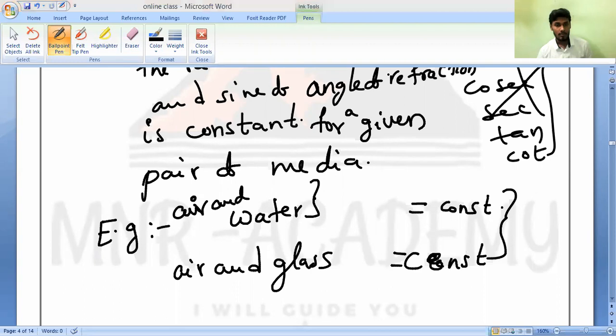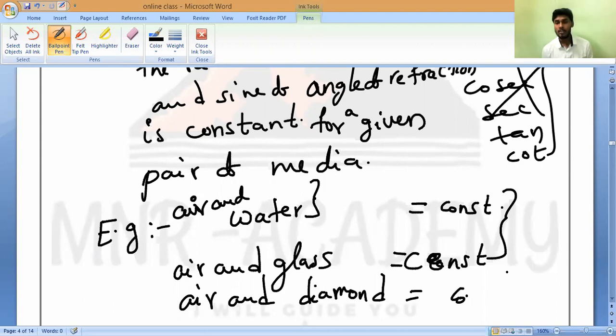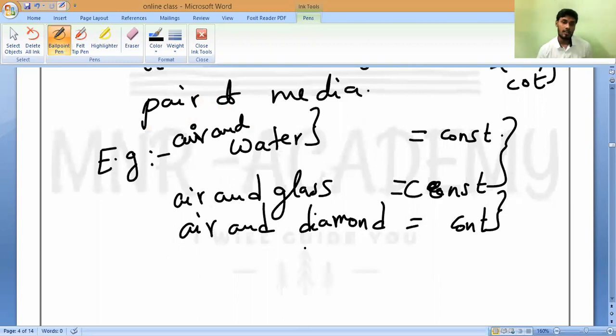Do you understand? How many of you understand this? Yes or no? Like this, if you take a different medium, suppose air and diamond, then it has some other constant value. So that always depends on the incident ray and the refracted ray. It is always constant for a given pair of media. That is what you should understand.